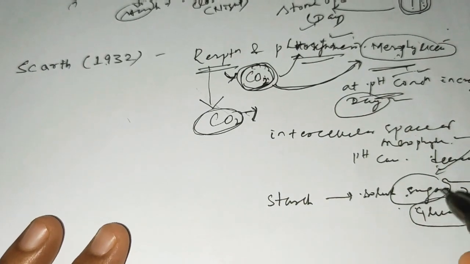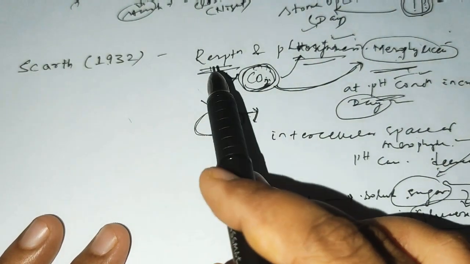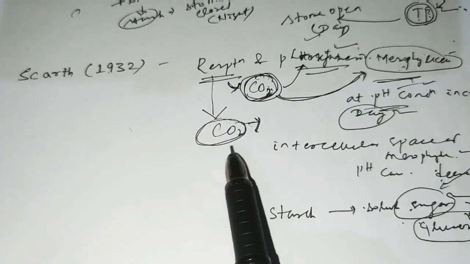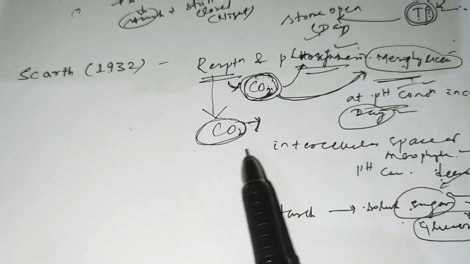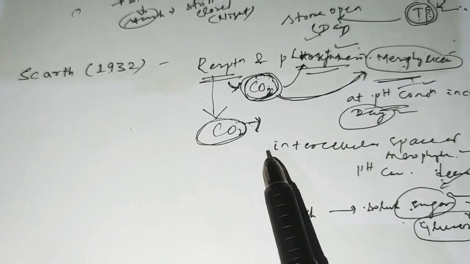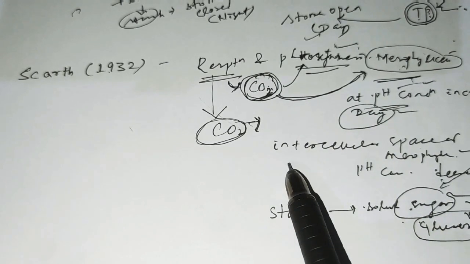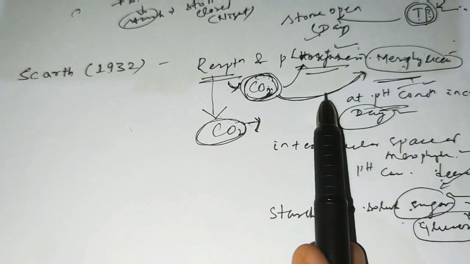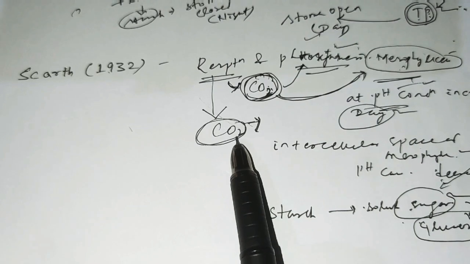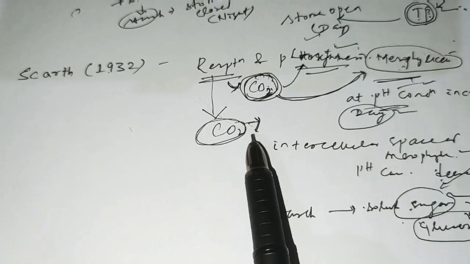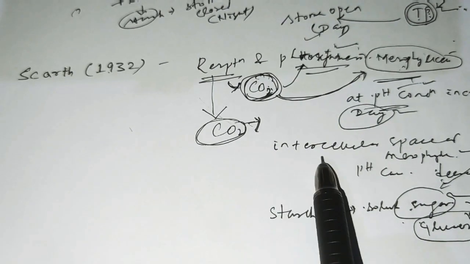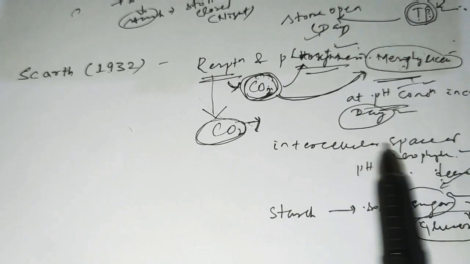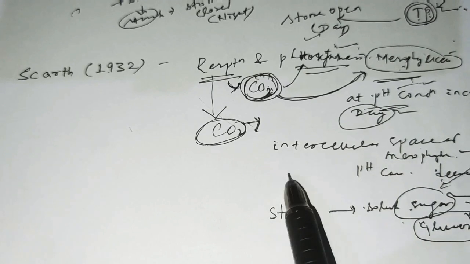Okay, and from the respiration, the respiratory product, that is carbon dioxide, is released in night or dark condition. What happened? It isn't used by photosynthesis because of the lack of photosynthesis, so the CO2 accumulates and moves to the intercellular spaces of the mesophyll cell, between the two mesophyll cells.